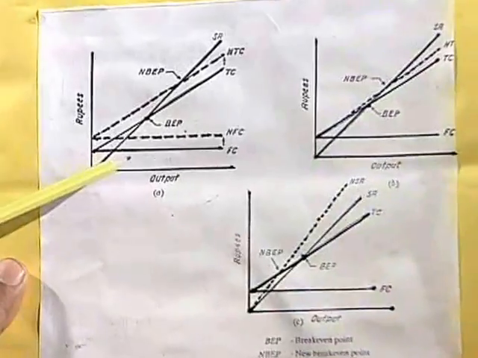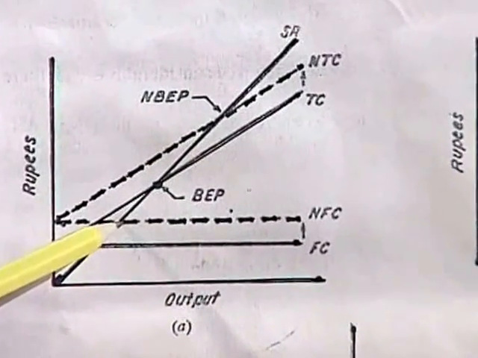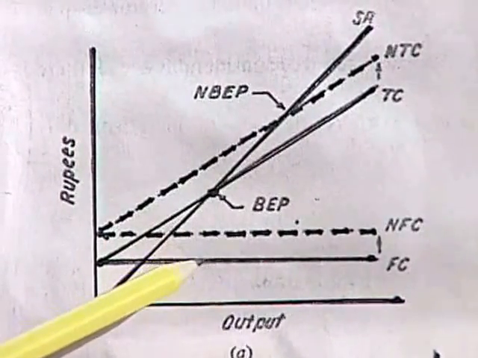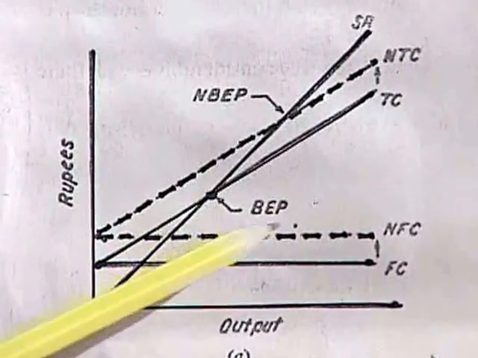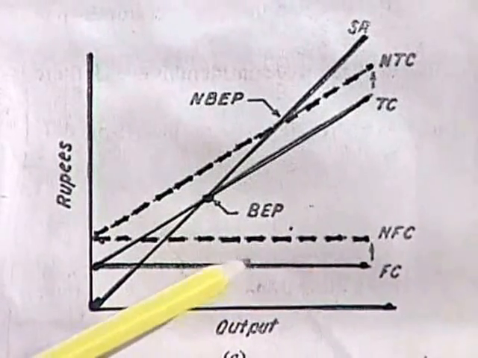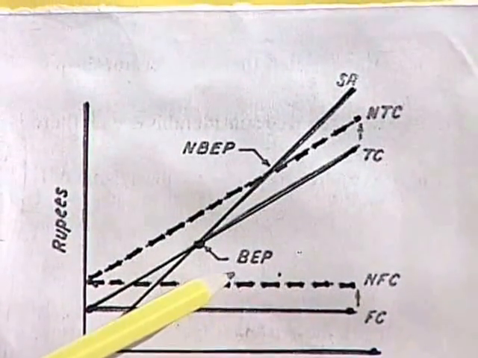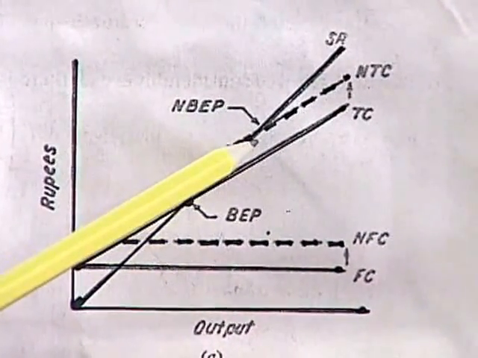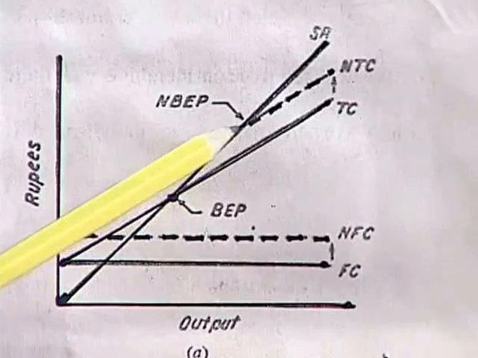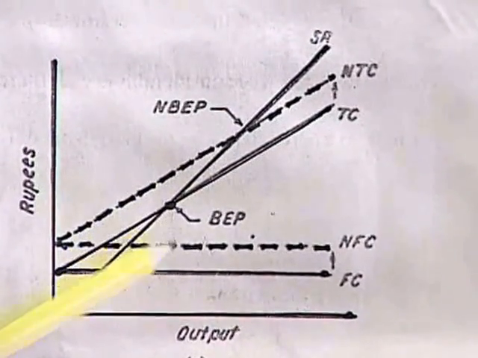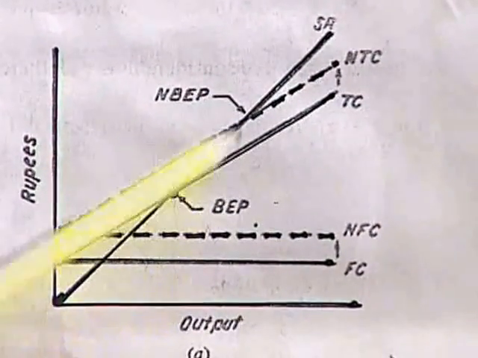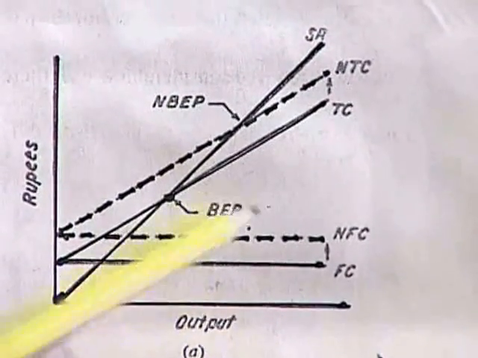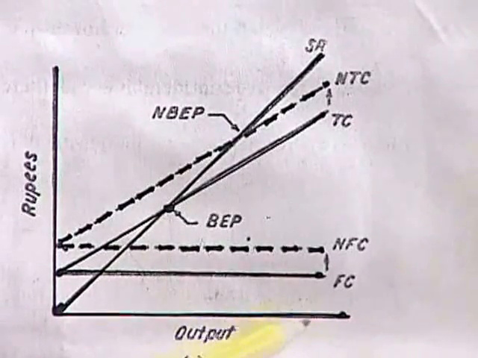For example, you see here, this is the fixed cost, this is output in volumes. Now, I have increased it to a new fixed cost, NFC. When it has been increased, what happened? The earlier break even point is here, now the new break even point, NBEP, is here. For example, if break even point is at 7 pieces, here it might be 8 pieces. That means, if the fixed cost increases, break even point also increases, it moves to the right side.